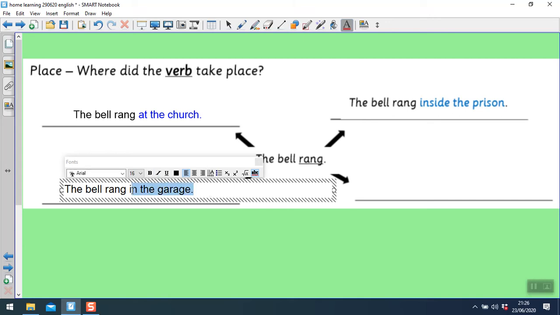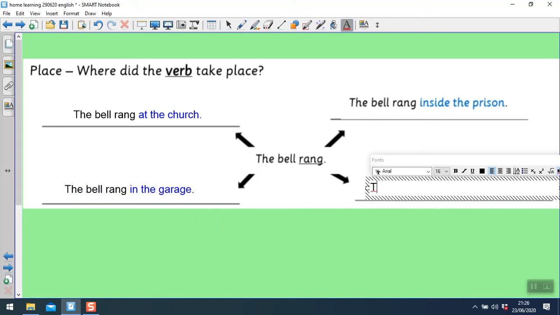In the garage is your adverbial. And last one. The bell rang. Where else could it take place? The bell rang at the wedding. So at the wedding is your adverbial. Well done.